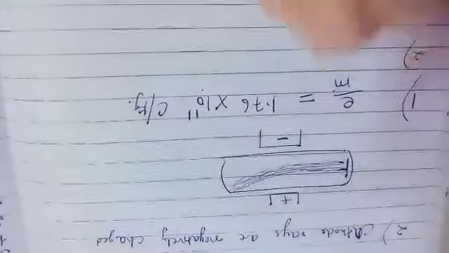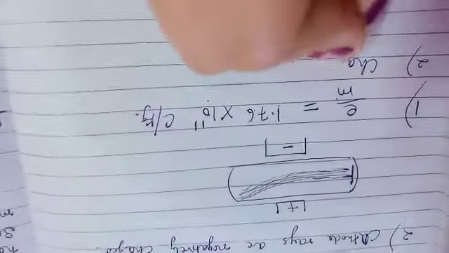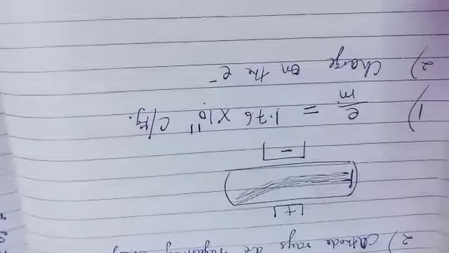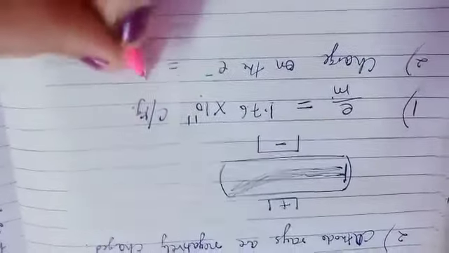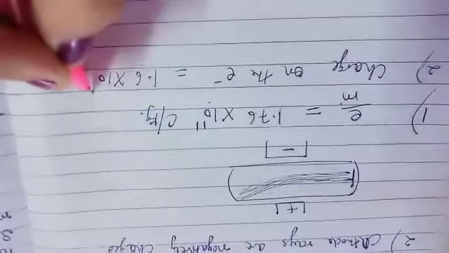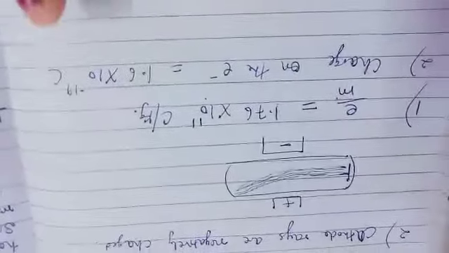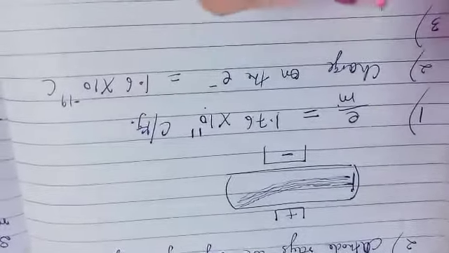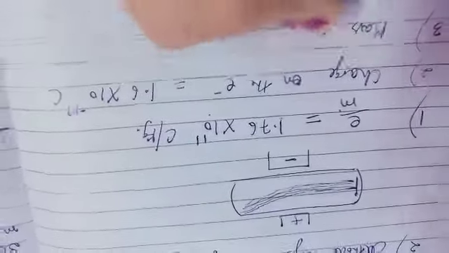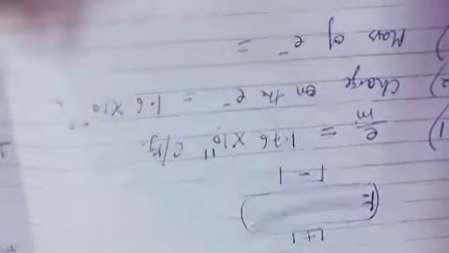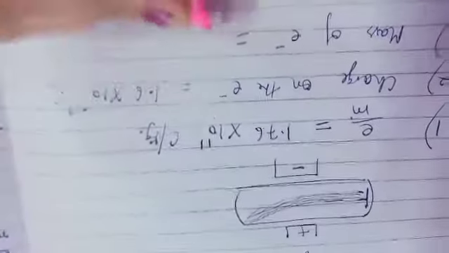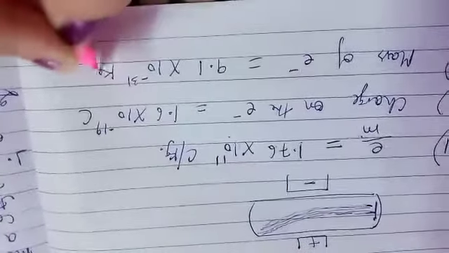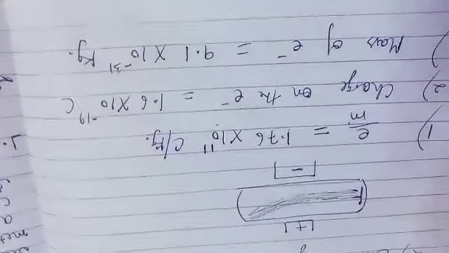The second thing you have to learn is the charge on the electron. That is equal to 1.6 × 10^-19 coulomb, where C is coulomb. This value again you have to learn. Another important one is the mass of the electron, which is 9.1 × 10^-31 kg. So this is the mass of the electron.